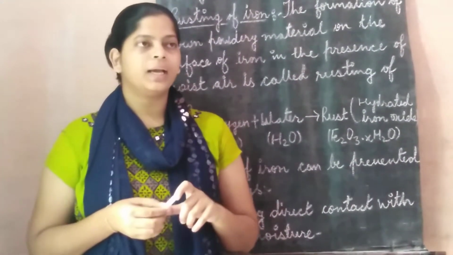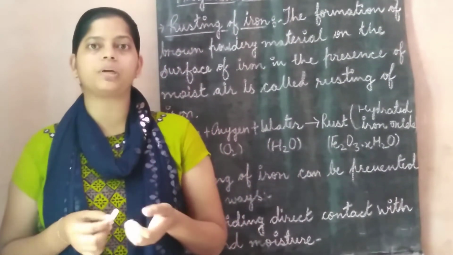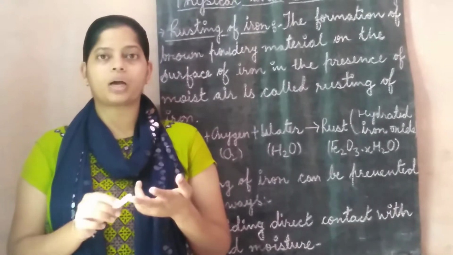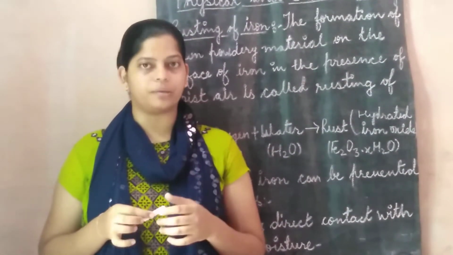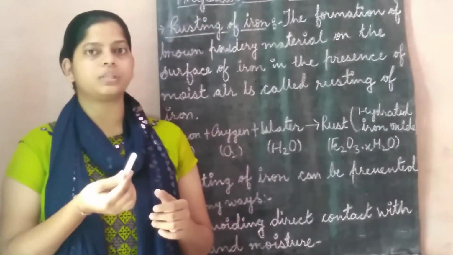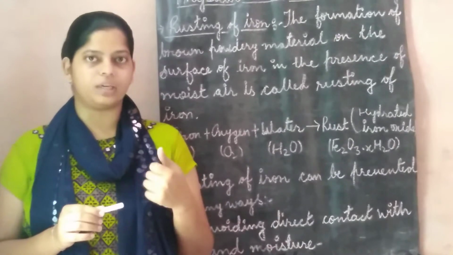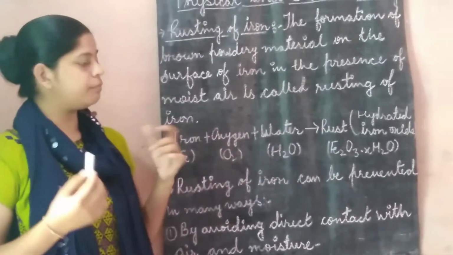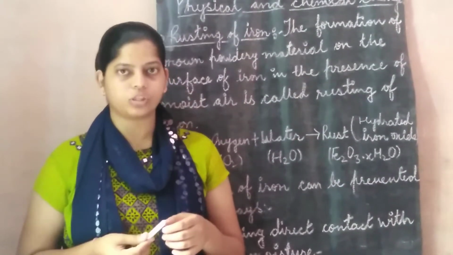As we know, iron is an important metal, and many things are made of iron, like ships, cars, buses, trucks, main gates, and doors. Because of rusting, the whole iron object gets destroyed after some time, so we have to save it. How can we save it? We have some methods through which we can protect our iron objects from rusting.